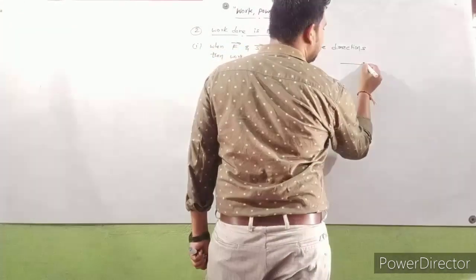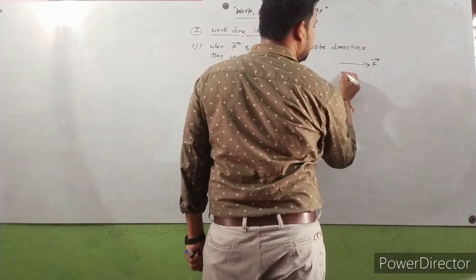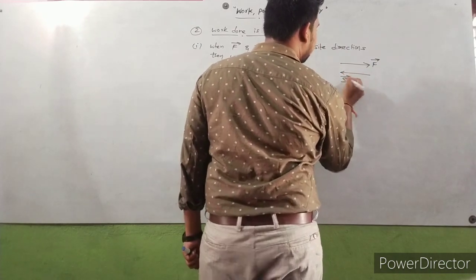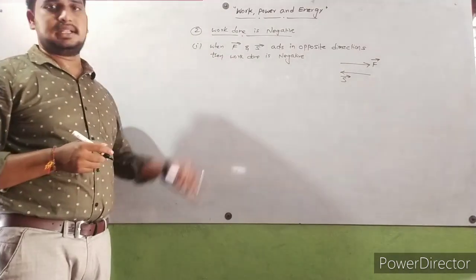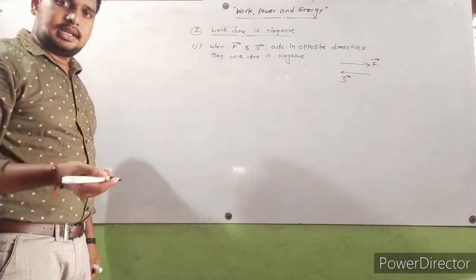So F bar acts in this direction, displacement acts in another direction. F bar and S bar are both acting in opposite directions. At that time, work done is negative.